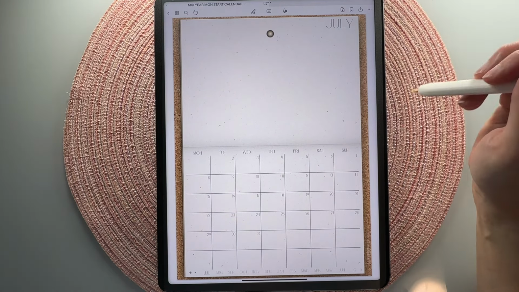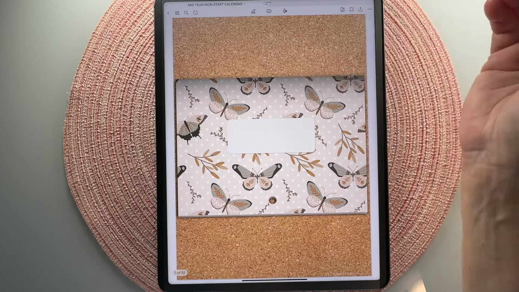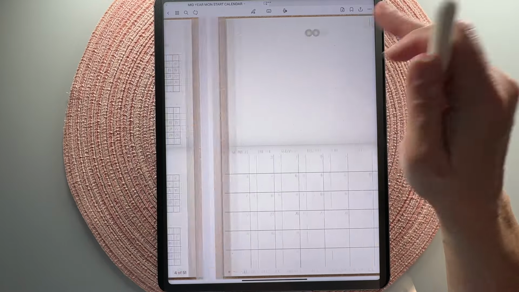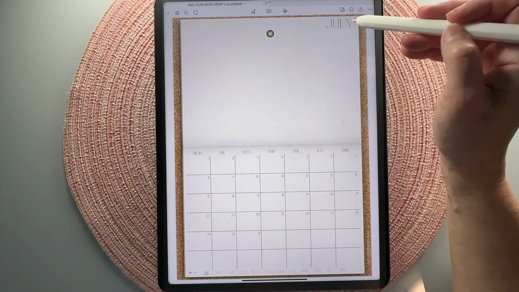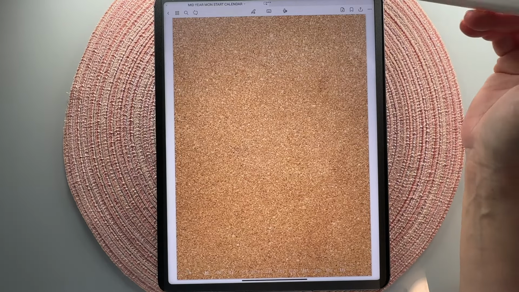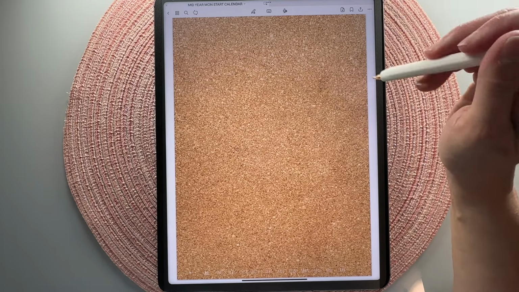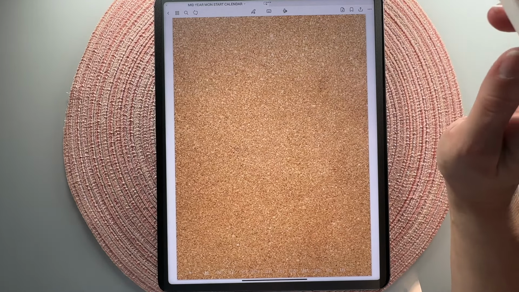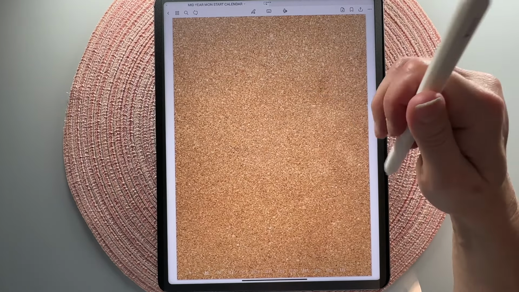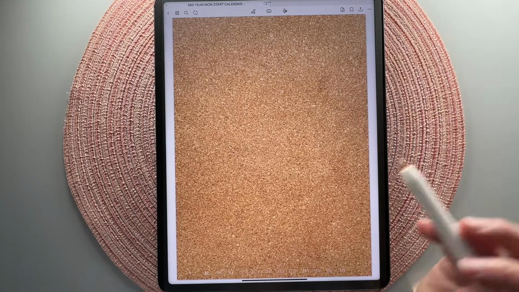There are also a few hidden links in this planner. As always, if you tap on the top left corner anytime, you'll be taken back to the cover page. So if you like to close your planner at the end of a planning session, that's there for you. This monthly header links to a blank corkboard. This is really good if you want to set up a month overview, month in review, or a mood board. So many different things. I'm sure you guys will come up with some really good ideas. And I do have a special bonus that will coordinate with this corkboard and give you some ideas of ways to use it.